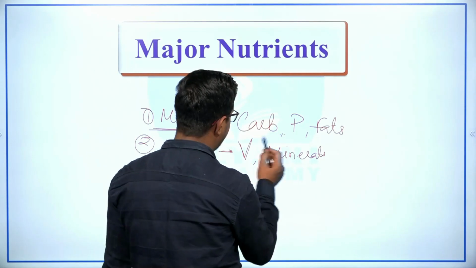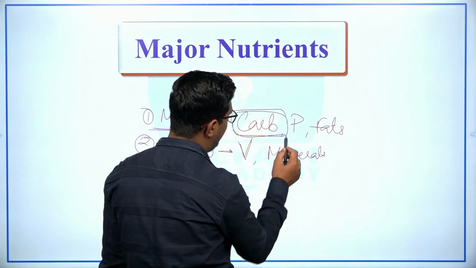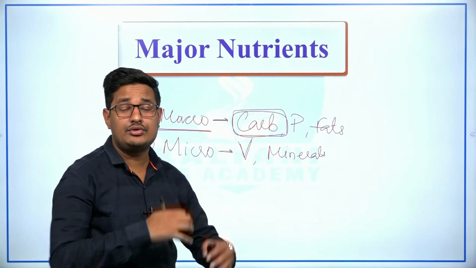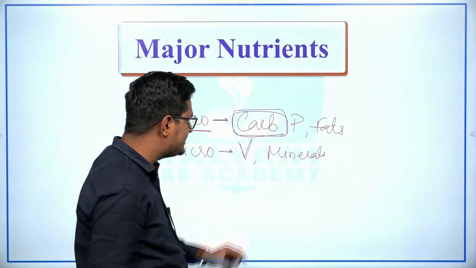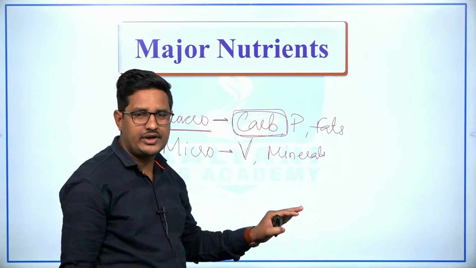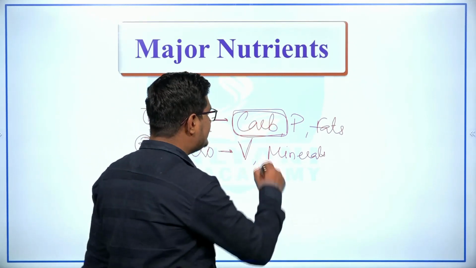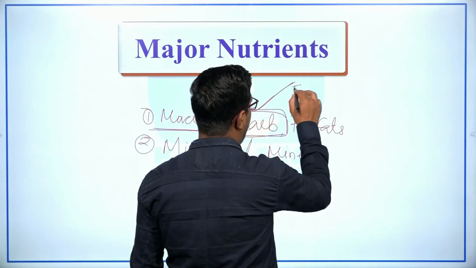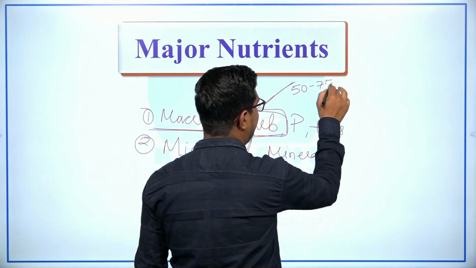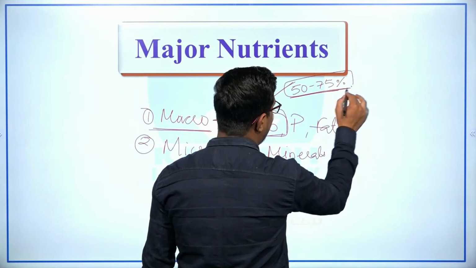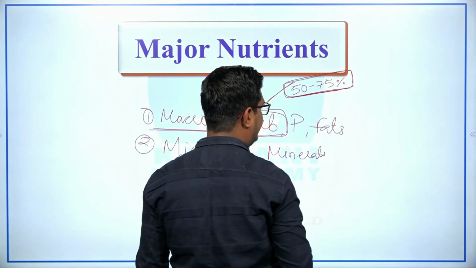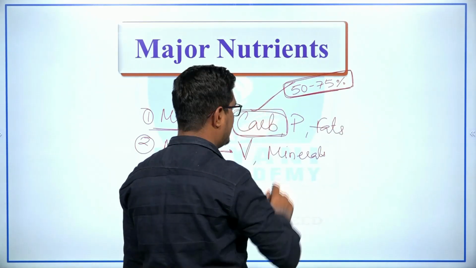In the previous lecture we have studied about carbohydrate. Carbohydrates are those nutrients which provide energy to the body, and approximately 50 to 75% of the total energy is fulfilled by the carbohydrates.